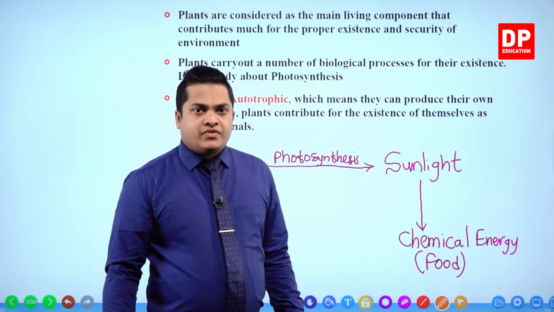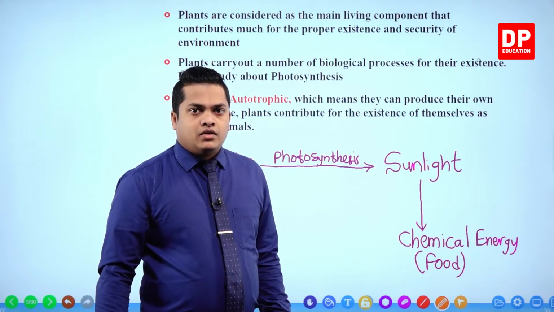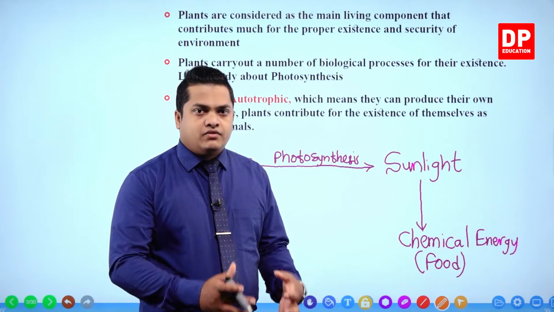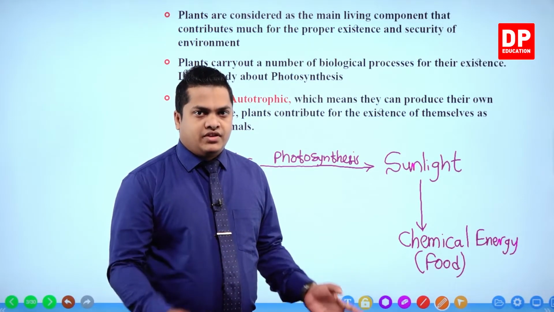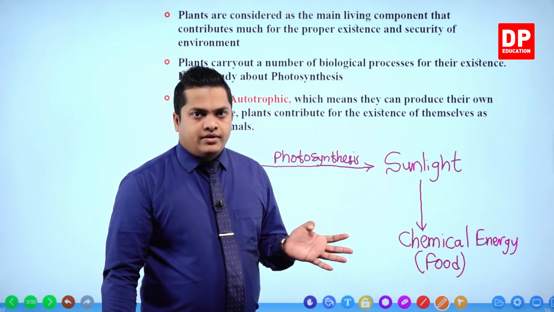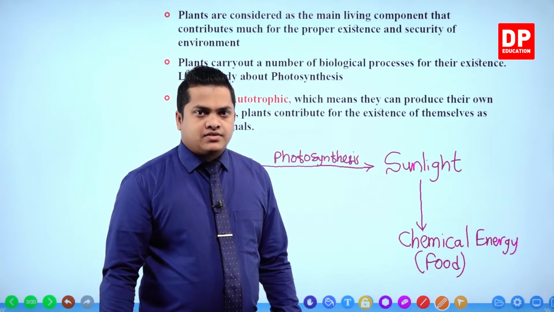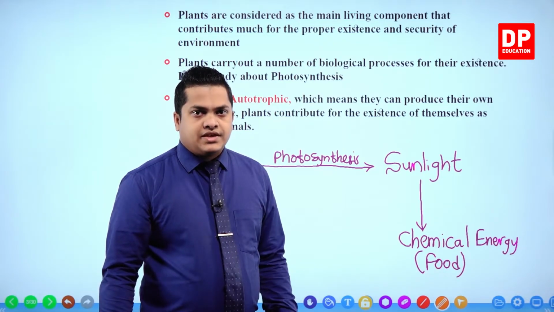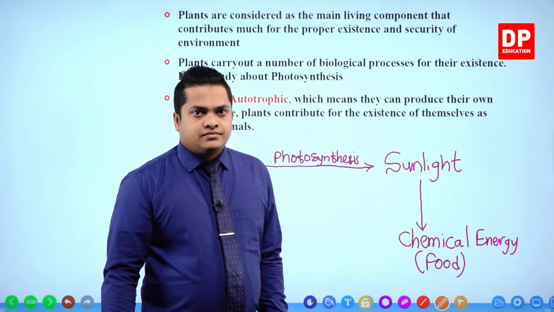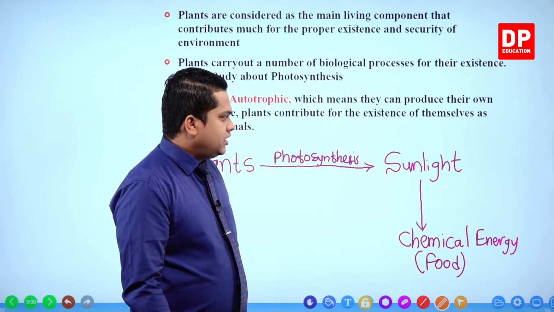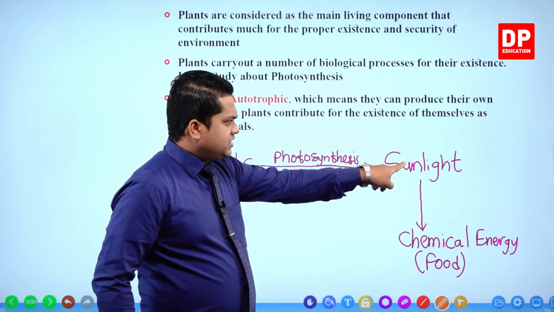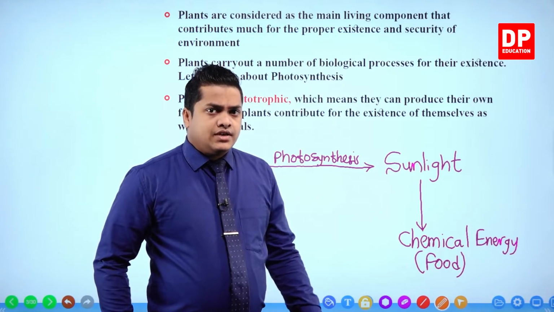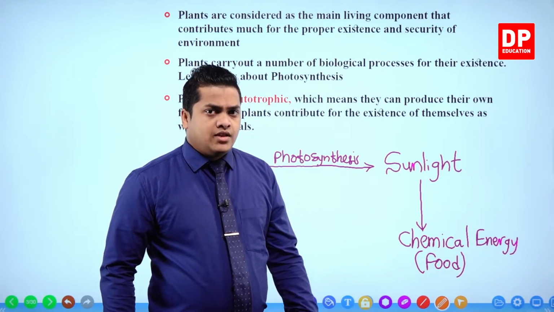Yes, food is a type of chemical, right? You know that the main three components contained within food are carbohydrates, proteins and lipids, and minerals and all the other stuff. Mainly they are having carbohydrates, proteins and lipids. So my dear children, sunlight is getting converted into that energy contained within carbohydrates, proteins and lipids.